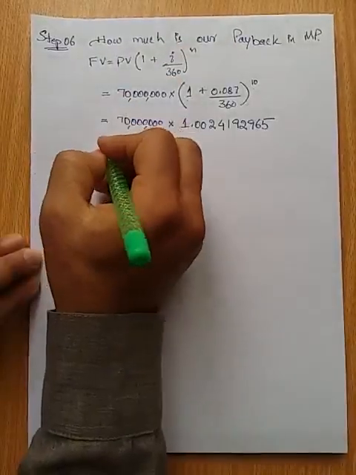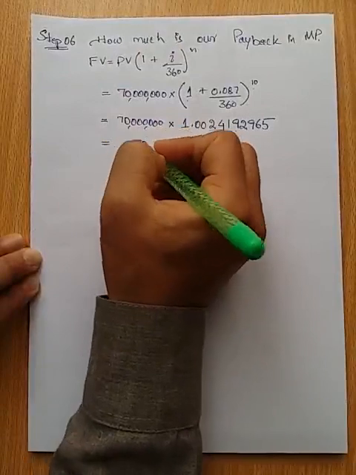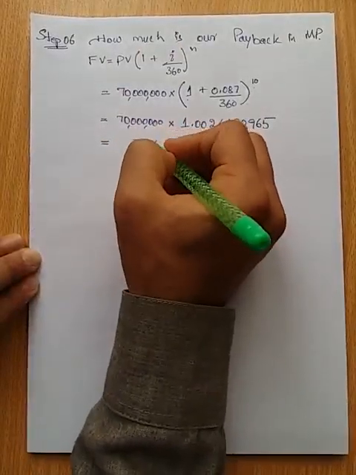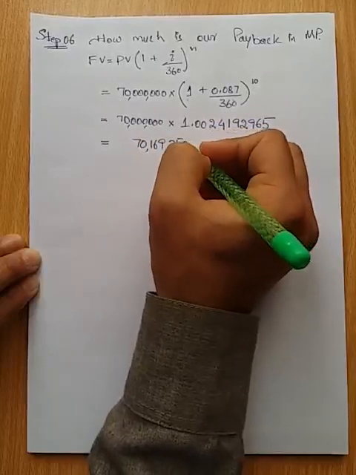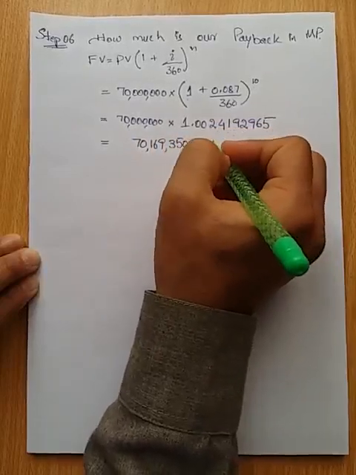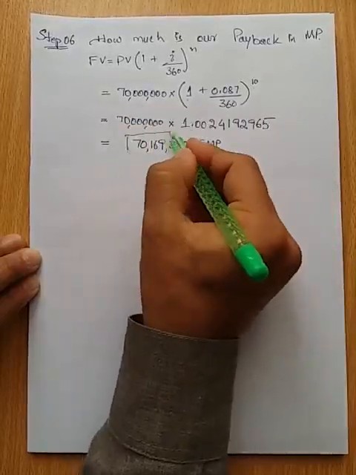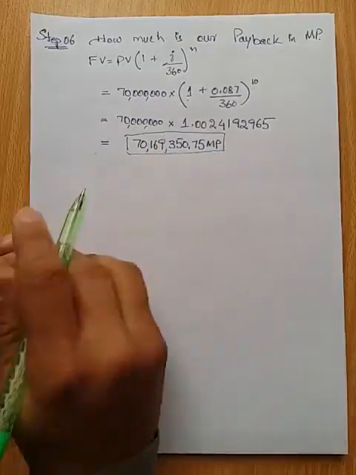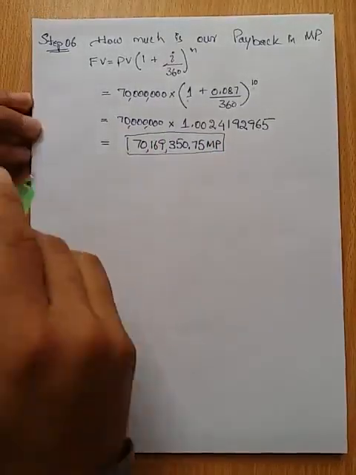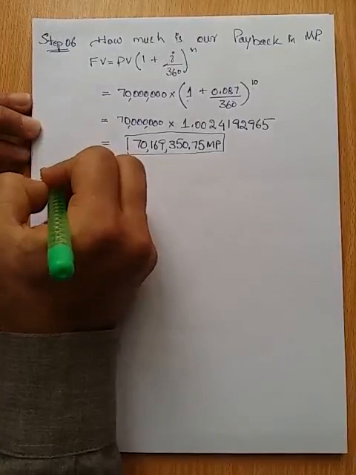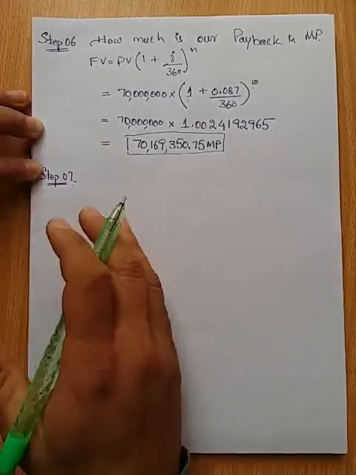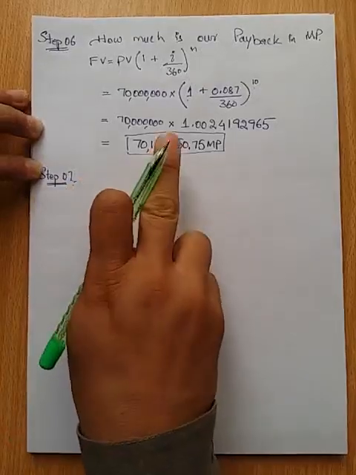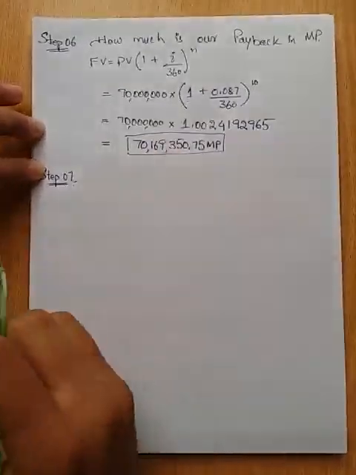If I multiply that, it will be 70,169,350.75 Mexican peso, which is the amount of money that I must return. My next step: I know how much I have to pay back to the bank. The question is how many dollars must be converted to purchase this much money. I will only convert those dollars.